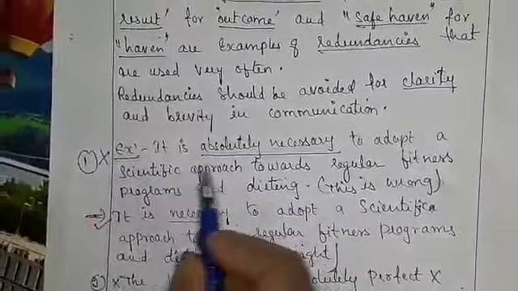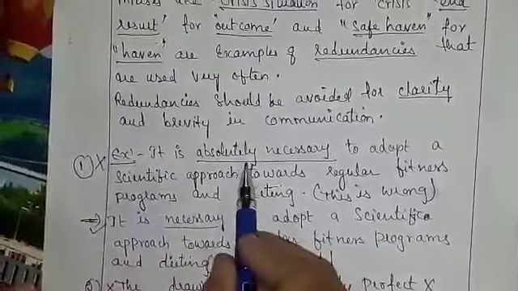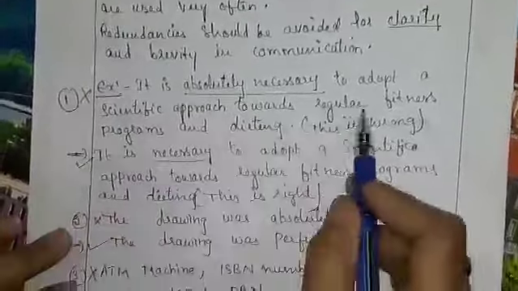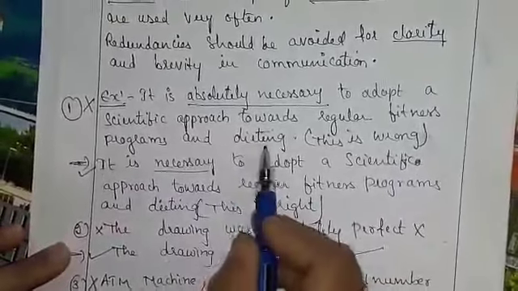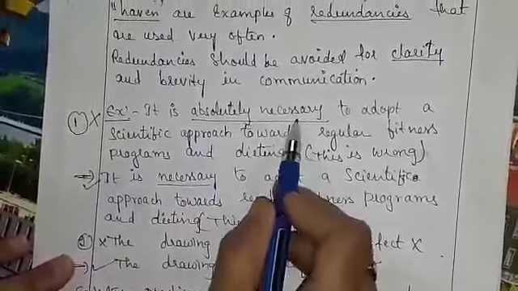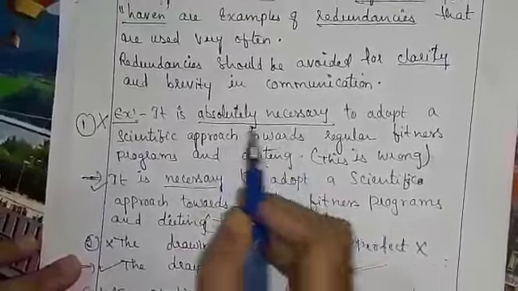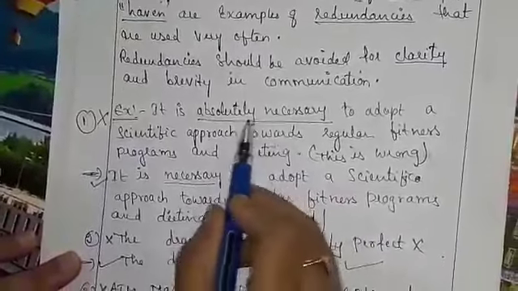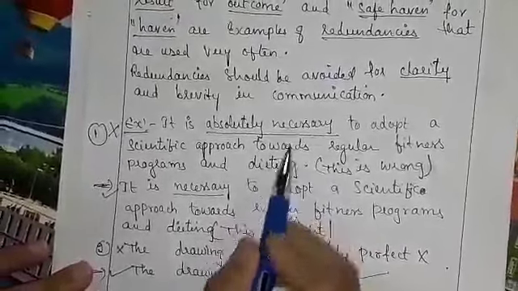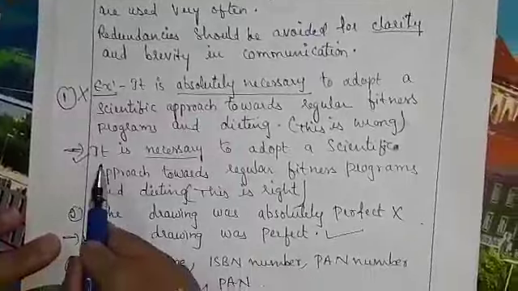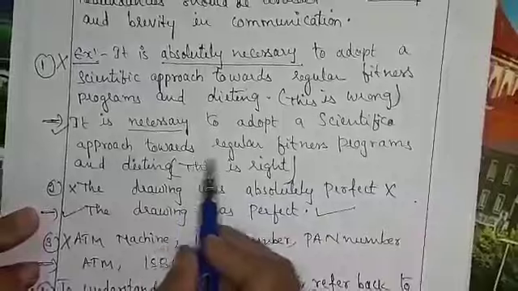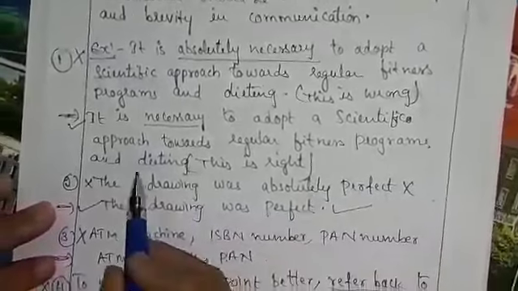For example, we'll see the first example: it is absolutely necessary to adopt a scientific approach towards regular fitness programs and dieting. This is wrong. Why? Because absolutely necessary in the sense necessary only. So you may use only the word necessary. Two words mean the same thing. So therefore necessary is quite enough. This is the right sentence here: it is necessary to adopt a scientific approach towards regular fitness programs and dieting.